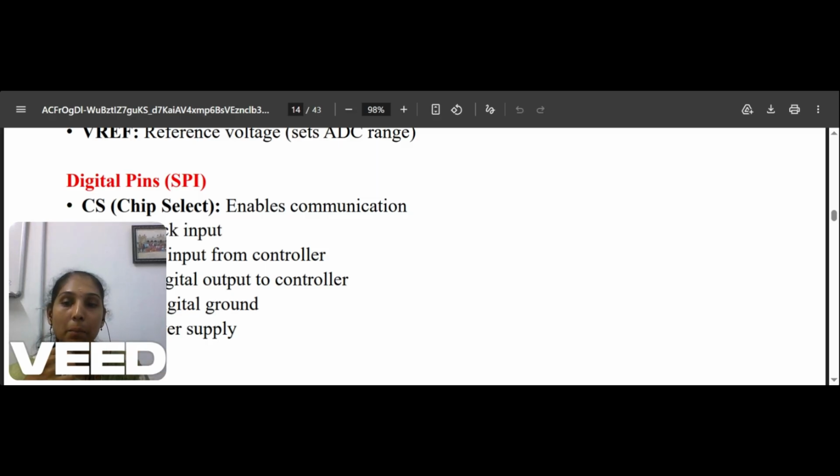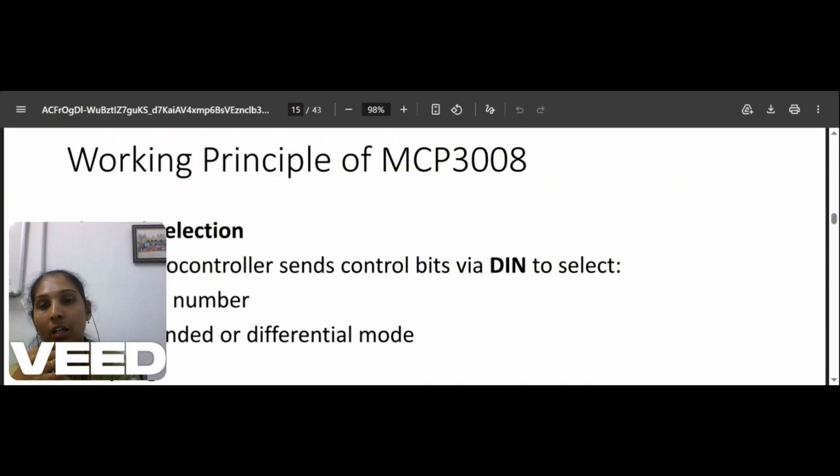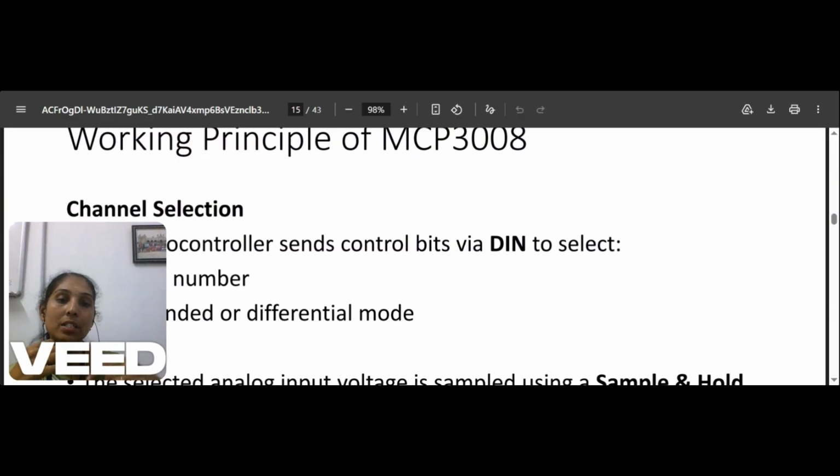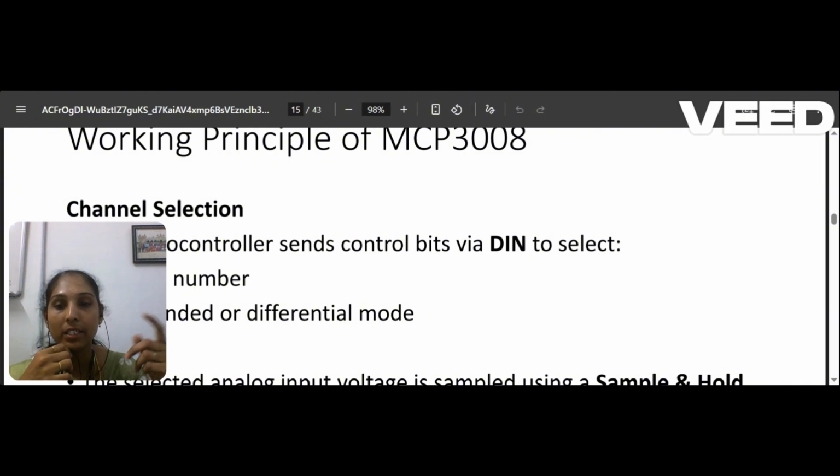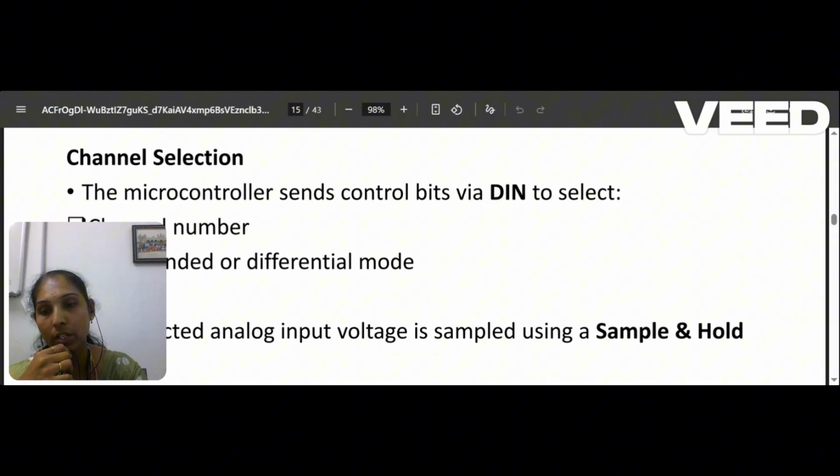Chip select enables the communication, then clock input, DIN is the data input from the controller and DOut is the digital output from the controller, then the digital ground and VDD power supply. So the working principle: the microcontroller sends the signal to your DIN, with the channel number as well as whether it is going to work in single-ended mode or differential mode. So this is what is happening.